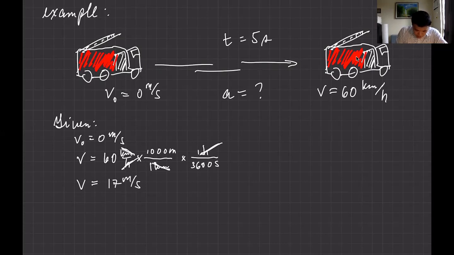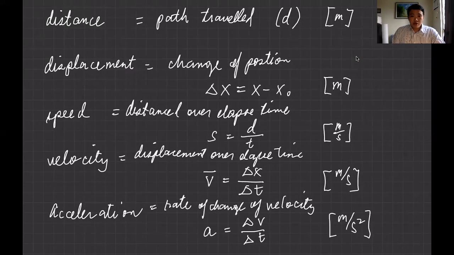Okay, and the time is also given, and that is 5 seconds. See, your time is in seconds. You really need to convert that into seconds. And of course, the required is acceleration. So what is acceleration? Now for your solution, what you're going to do is choose the right equation. So which equation are you going to use here? Of course, the equation for acceleration, right? By the way, this means final velocity minus initial velocity over t minus t naught, or you can just say t. T naught is initial time, which is usually 0, so we don't bother about the initial time.